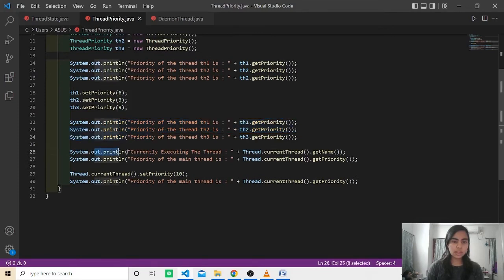Now the current thread executing is the main thread. So we are displaying the name of the main thread and then the priority of the main thread. Here we are setting the priority of the current thread, which is the main thread, to 10, maximum priority, and then we are printing the main thread priority by using the method getPriority. Let's now see the output of the program.